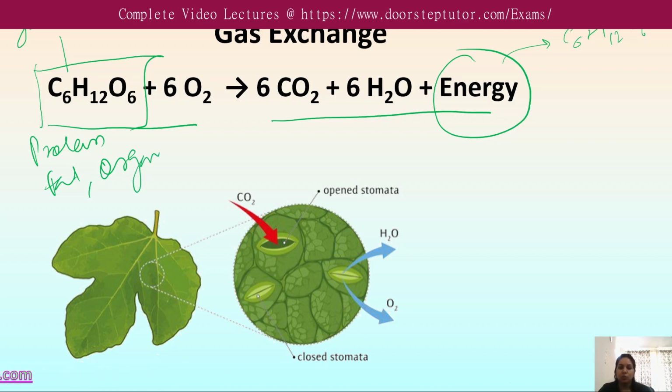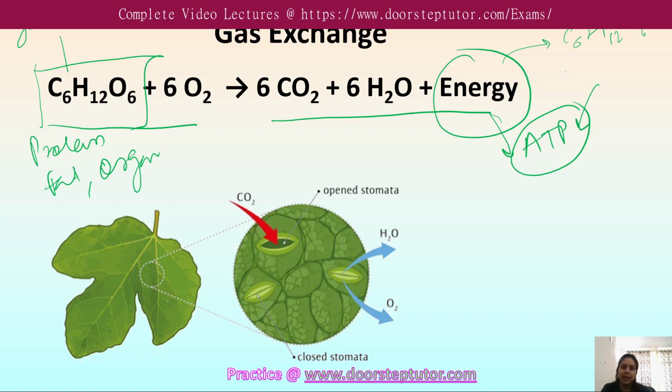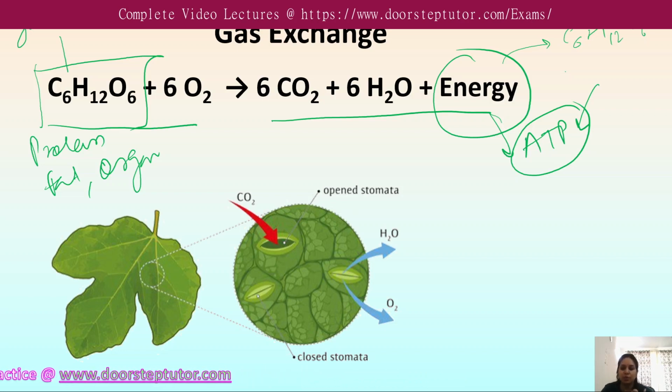So this is the reaction that usually takes place, and the energy is released in the form of ATP, because it is not directly used. It is trapped in the form of ATP, which is then utilized in various energy-requiring processes.